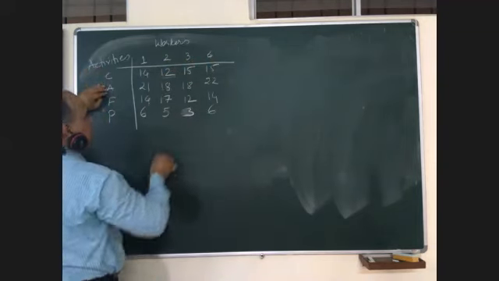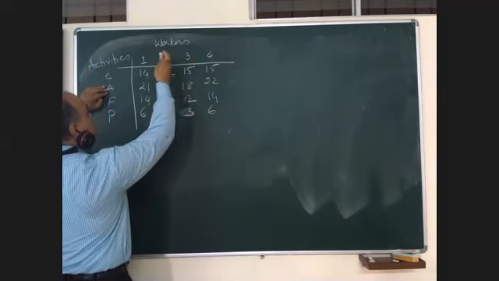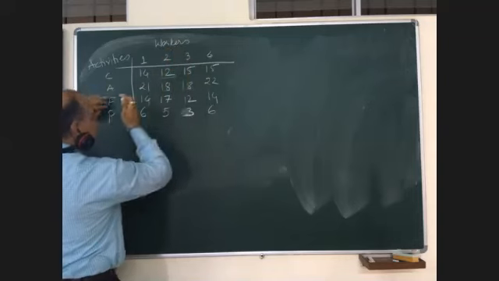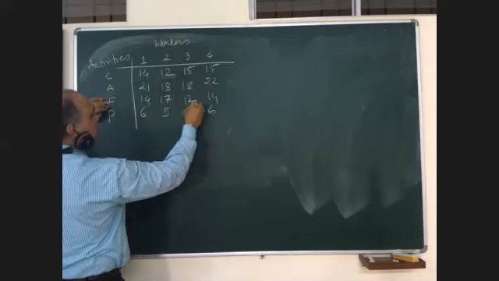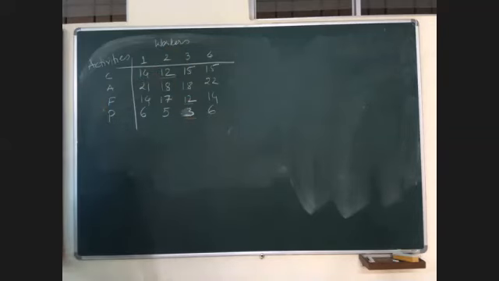Similarly, for A also, the minimum cost is 18. So either we can give it to worker 2 or worker 3. F can be given to worker 3. P can be given to worker 3, right?